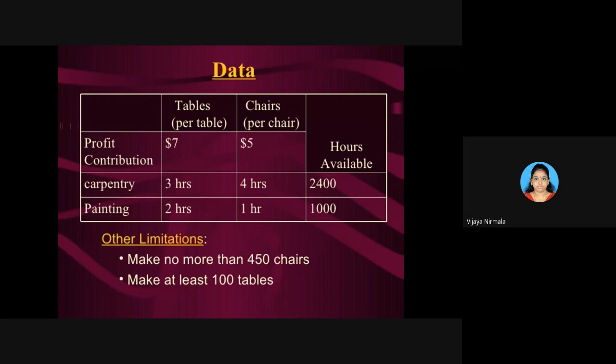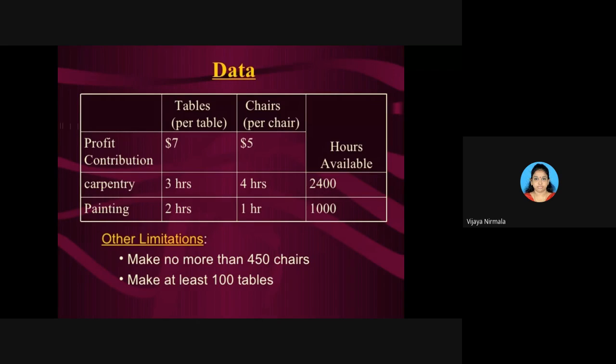And next, come to this side. Hours available. The total hours available for carpentry work in this month, they have asked in this month. So in this month, the total available hours for carpentry work is 2,400, and the total available hours for painting is 1,000. Did you understand the table first? This is the data given for us.